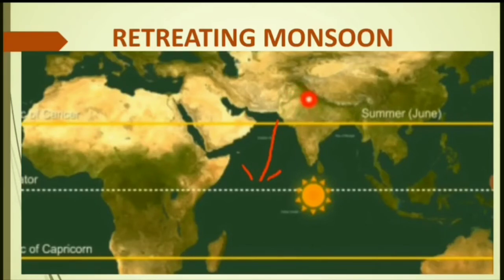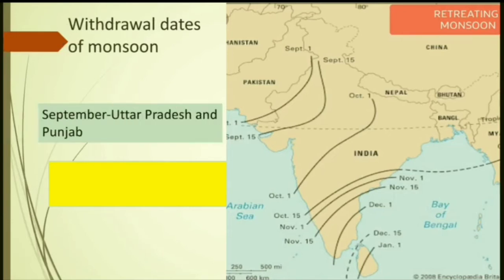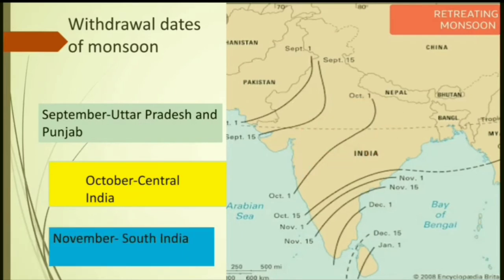By the 1st of September this apparent movement has started, and by the 23rd of September the sun's rays have reached the equator. And there are dates when the withdrawal takes place from India. It starts from the 1st of September. You can see this is the September area, Punjab, Rajasthan and Gujarat. From here it withdraws slowly, and then it comes to the central part of India in the month of October. Third, the withdrawal is from the southern part of India.